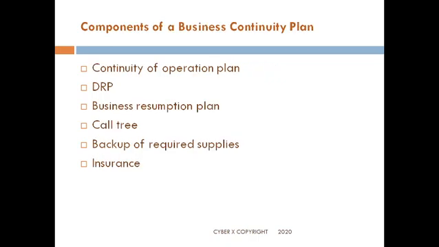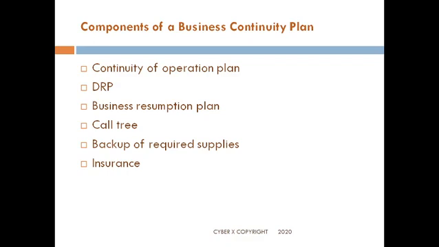So, components of a business continuity plan. You would obviously require a continuity of operation plan. Business continuity actually talks about keeping your business continuing in case of a disaster. So you would require that. You would require a disaster recovery plan, which would be a subset of your business continuity plan. Business resumption plan: how do you resume the business?